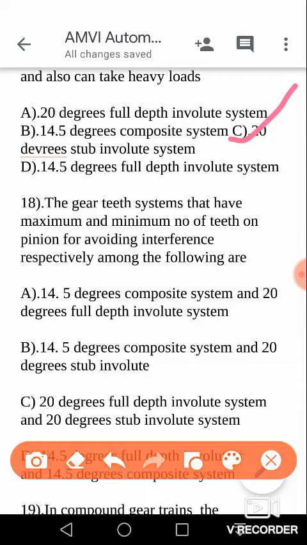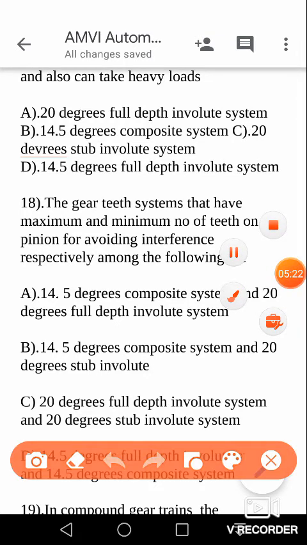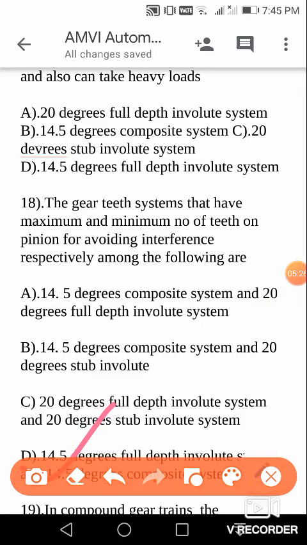Please check that, and you will find that the answer is D. That is the 20 degrees full depth involute system and the 20 degrees stub involute system. The first one has the maximum number of teeth and the second system has the minimum number of teeth. So your answer is D. Let us mark that.